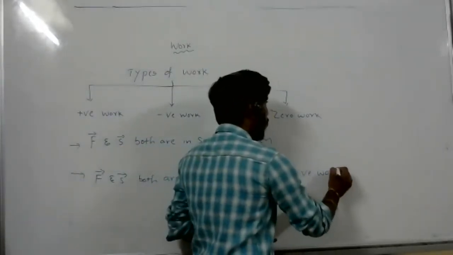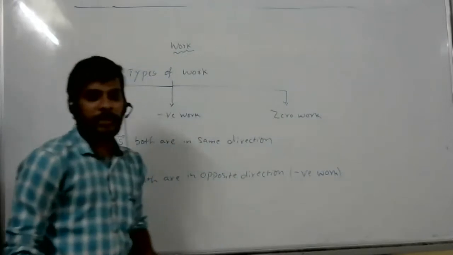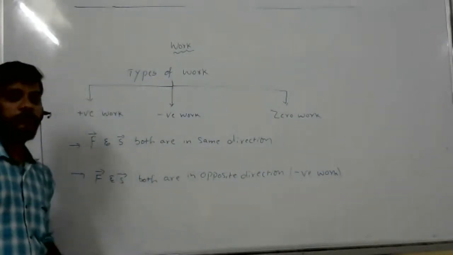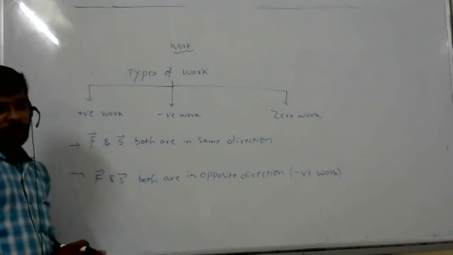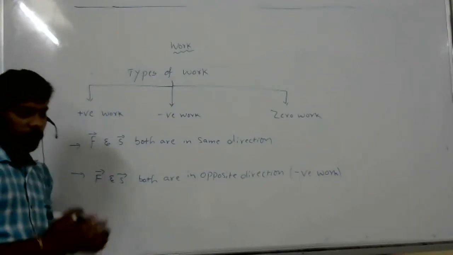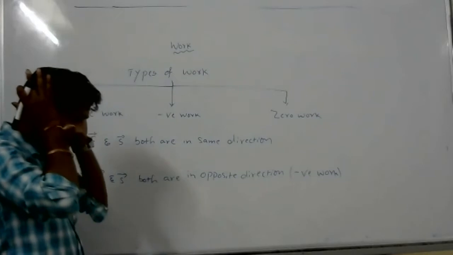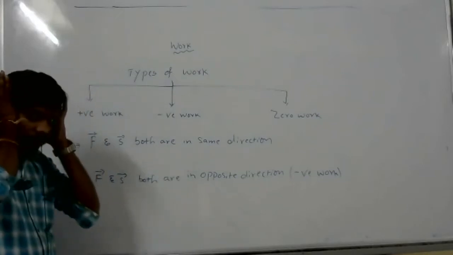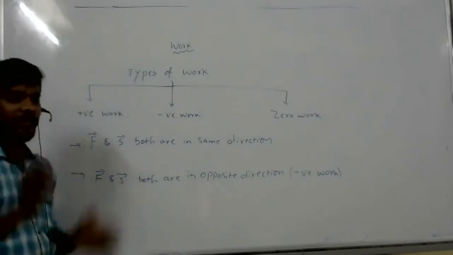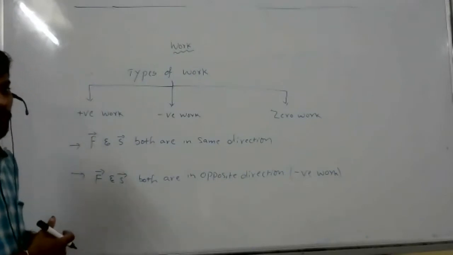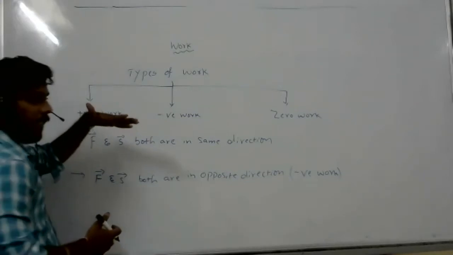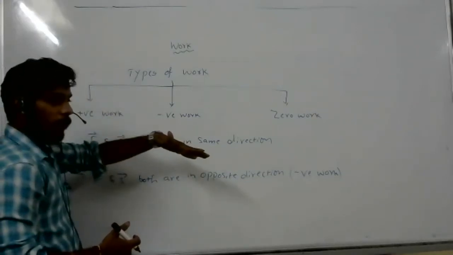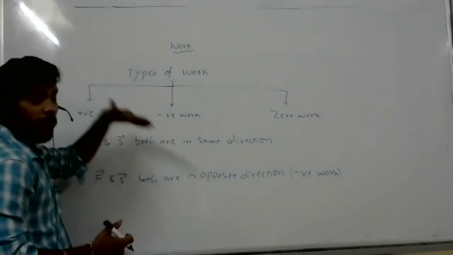One example for negative work, anybody? Vaishnavi: When a body slides against a rough horizontal surface, its displacement is opposite to the force of friction. Yes, done. Suppose one body is sliding on a horizontal rough surface.